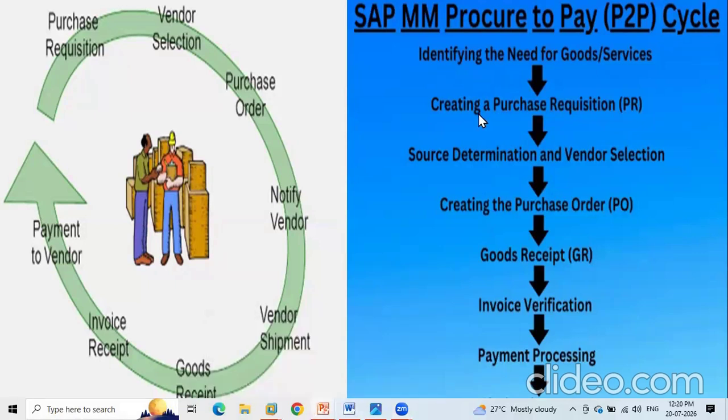So first the purchase requisition is created, then the RFQ is sent, and then the source determination is done. After identifying the vendor, we need to create a purchase order. How?